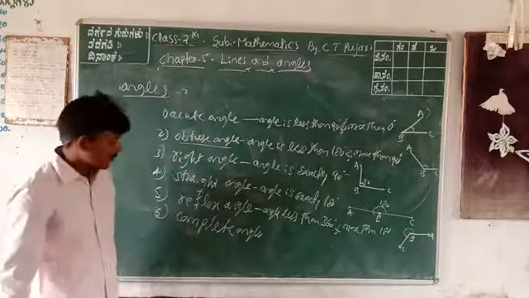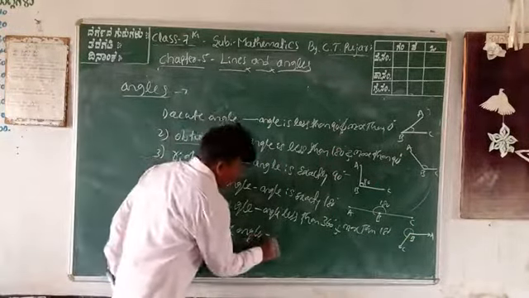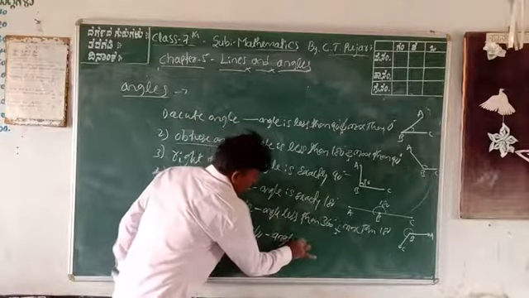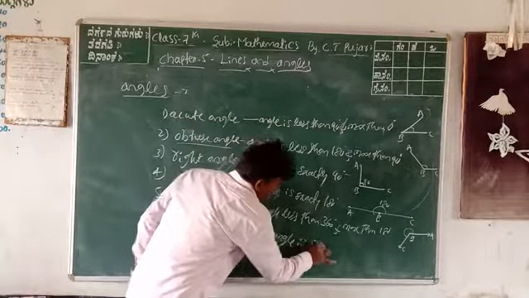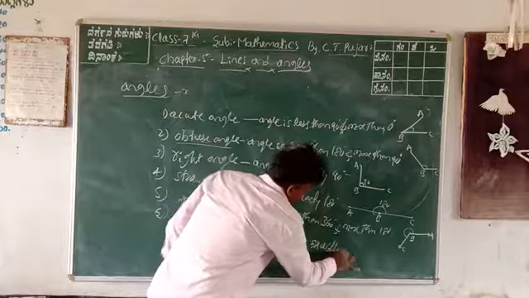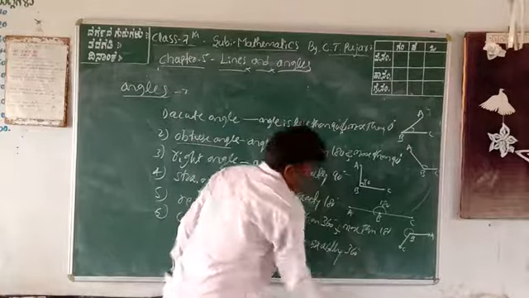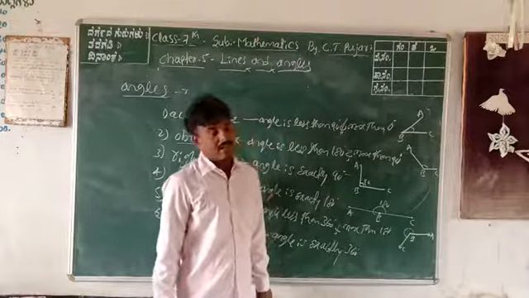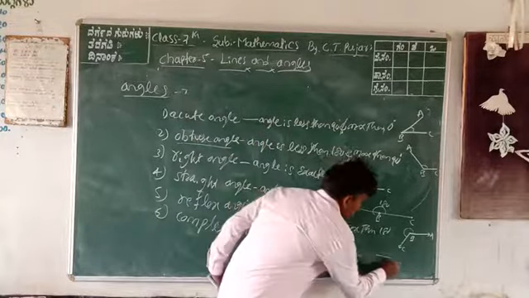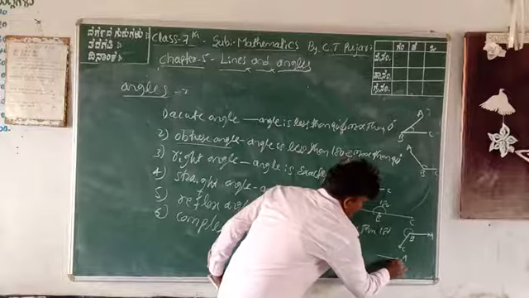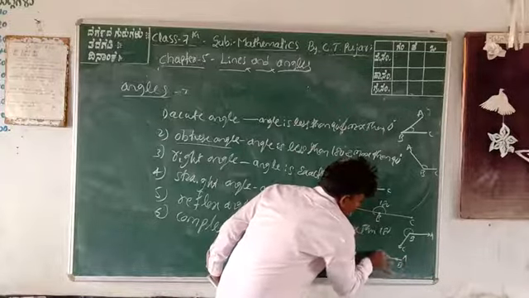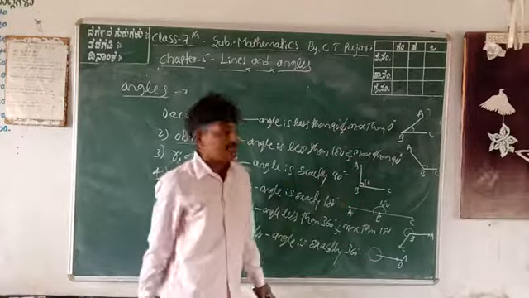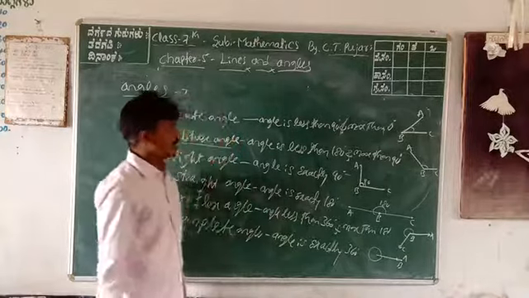What about the last one? Complete angle. A complete angle is exactly 360 degrees. That is a circle. This A and this B make one complete rotation, which is 360 degrees. Got it?